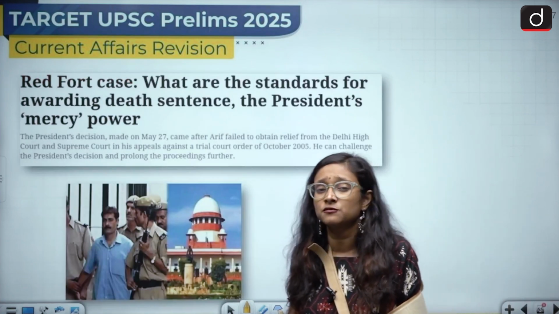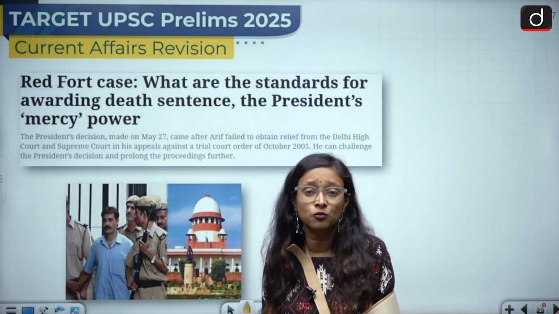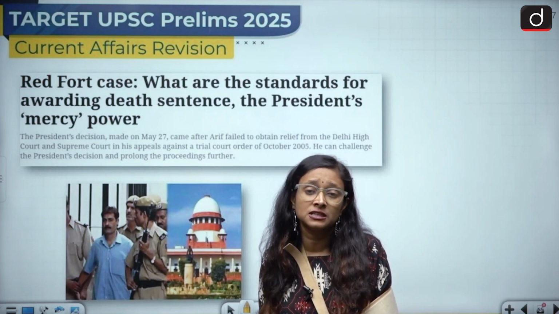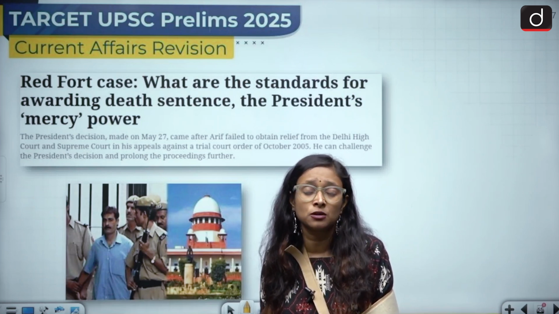And what is the purpose of the shadow cabinet? The purpose of the shadow cabinet is to scrutinize what the real cabinet is doing and whether their policies are related to the people or not.